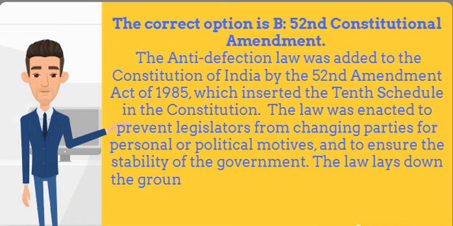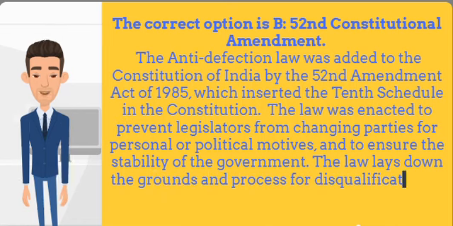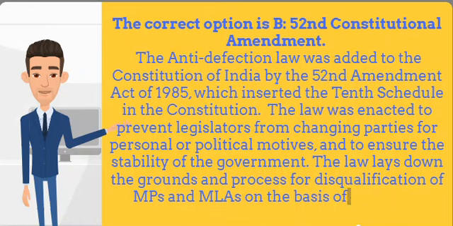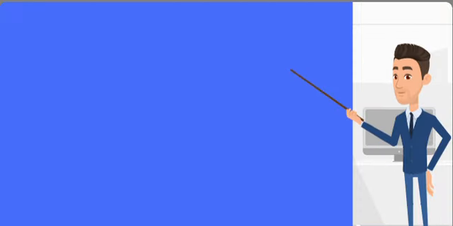of the government. The law lays down the grounds and process for disqualification of MPs and MLAs on the basis of defection. The law also allows for the merger of parties if at least 2/3 of the members of a party agree to the merger. The law was further strengthened by the 91st Amendment Act of 2003, which added some more provisions to prevent defection.